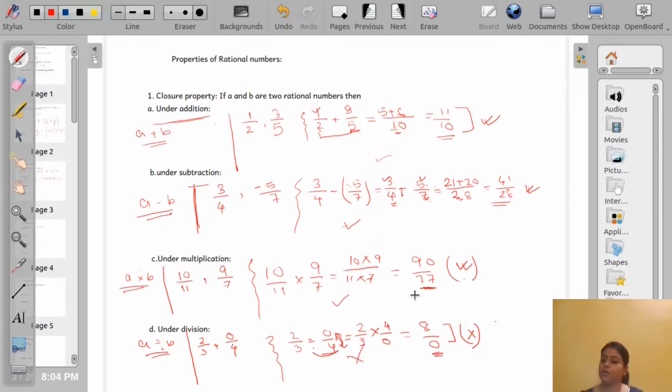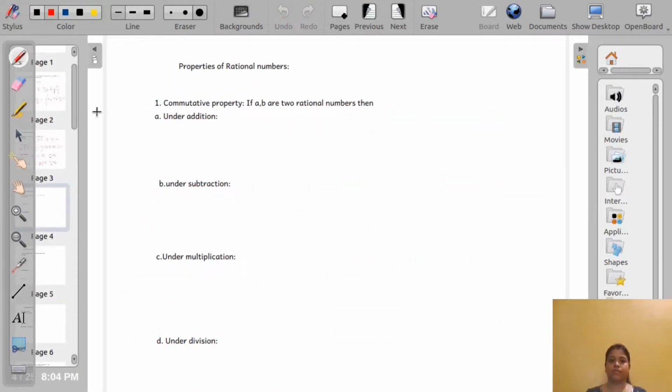Now come to the next property, the commutative property. If A and B are two rational numbers, then under addition, A plus B should be equal to B plus A. Let us take an example, say half and 3 by 4.